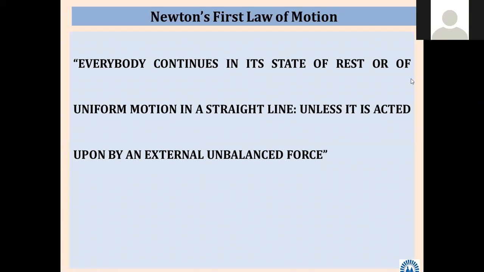So what is another name of this law? Can anybody tell? What is another name of this first law of motion? कुणाला माहित आहे का याला दुसरे एक नाव आहे या लॉला? Law of inertia. Very good. Who has given the answer? Aishwarya Bhosle. Correct. So law of inertia. This first law of motion is known as law of inertia.